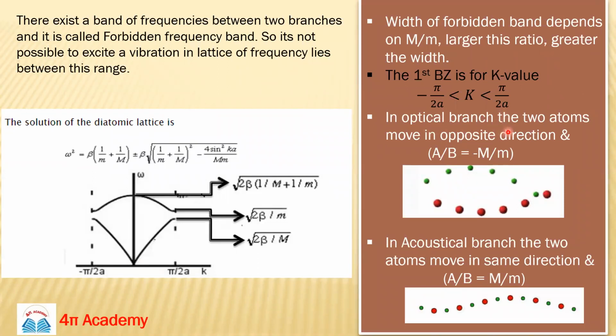In the optical branch, for the ratio of the amplitude of these atoms, it will be like this: a upon b equals minus M upon m. If these atoms have mass capital M, and these green atoms have mass small m, then these atoms will vibrate in opposite directions, like you can see, and their amplitudes are inversely proportional to their masses. So this is the condition in the optical branch.